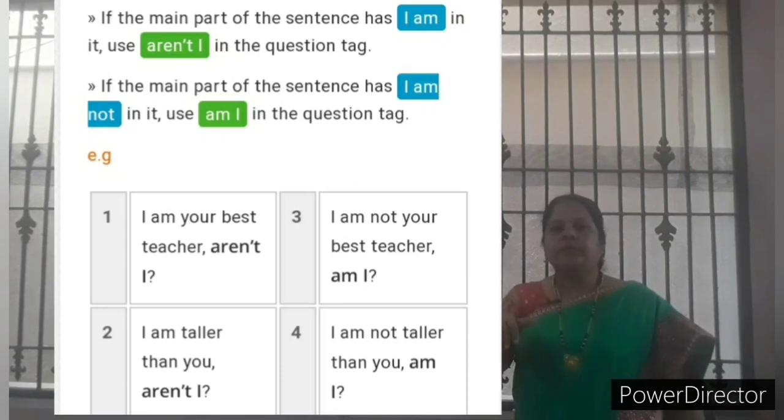Is it clear? Example, I am your best teacher. Correct, no? I am your best teacher, aren't I? That is a positive statement, I am, so you should use aren't I. The same example, I am not your best teacher. I am not, so you should write the question tag am I. Understood the difference between I am and I am not. I am in the given sentence means aren't I; I am not in the given sentence means am I. Is it clear to all of you?